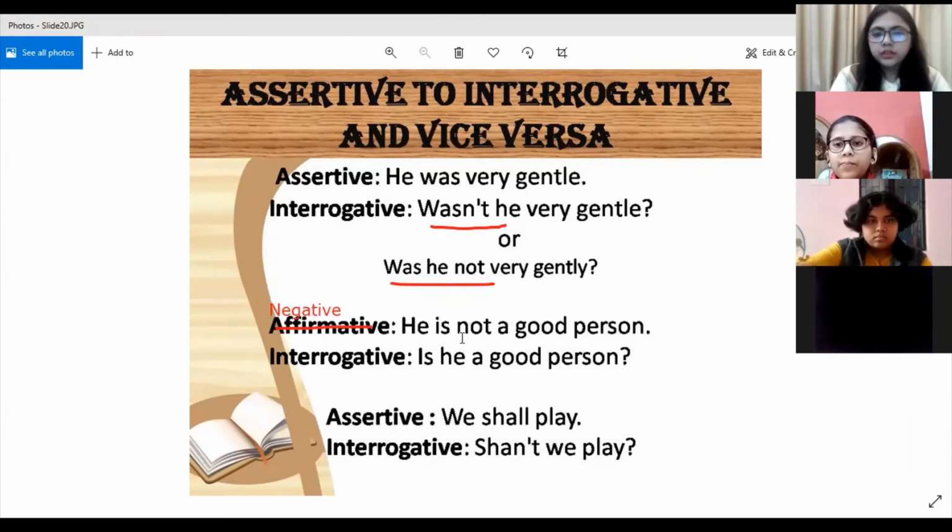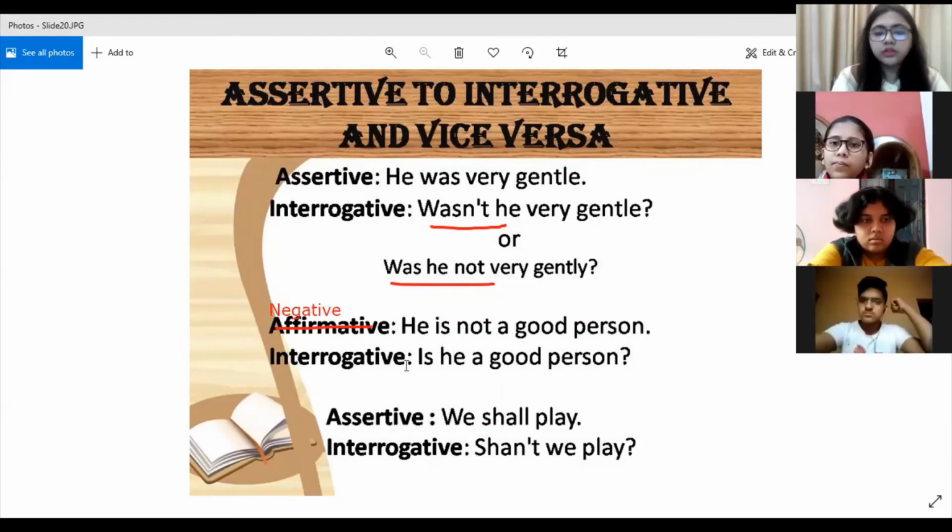Okay. He is not a good person. So this sentence is negative in nature. While changing it into interrogative, you have to write a bare interrogative, that means a positive one. You don't have to use the word not in it. So, is he a good person? Here you're not going to use not.